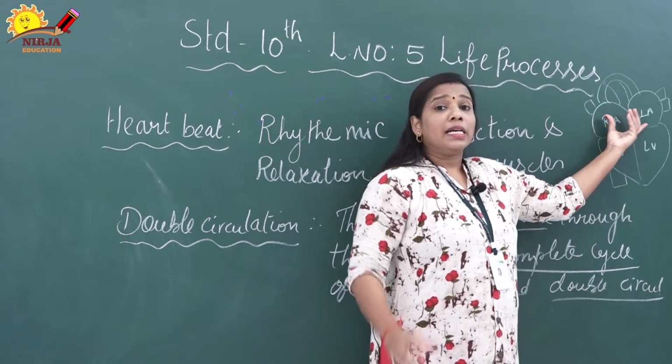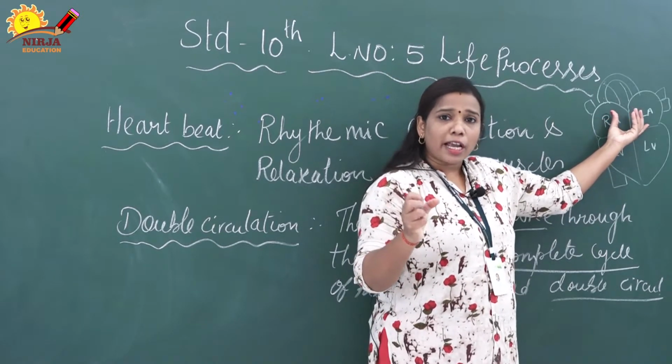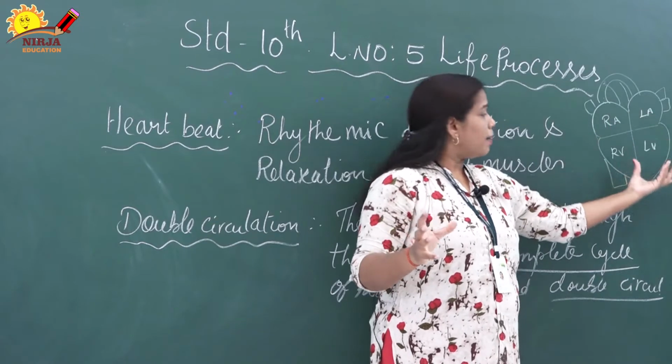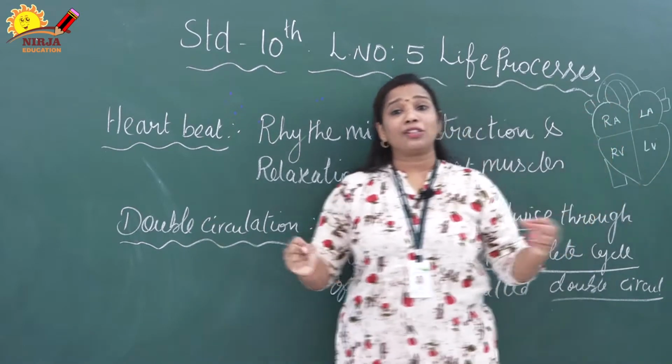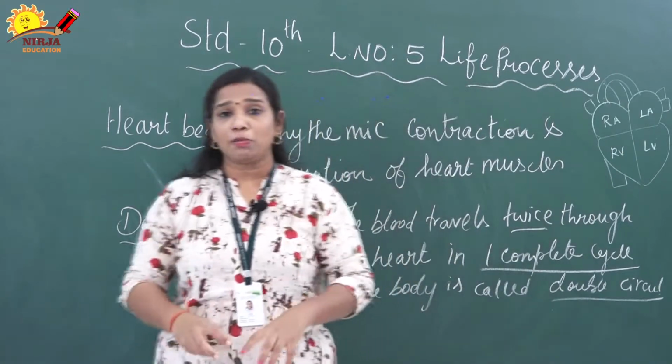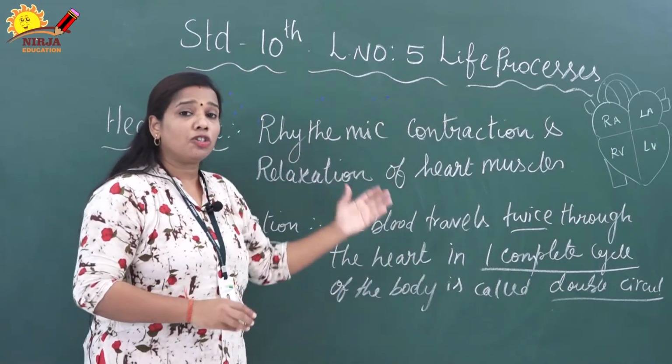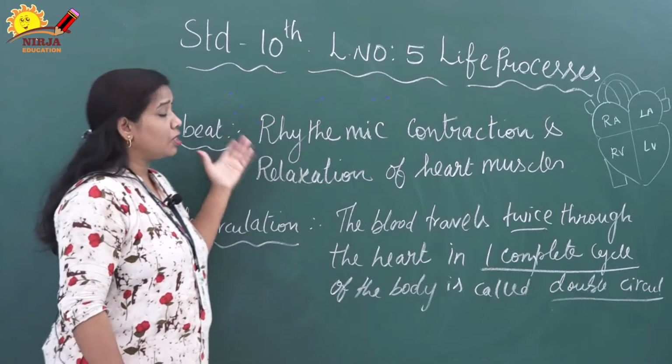The two atria contract together and relax together. Same like this, the two ventricles contract together and relax together. Due to the contraction and relaxation of the heart muscle, made up by the atria and ventricles, that process is called